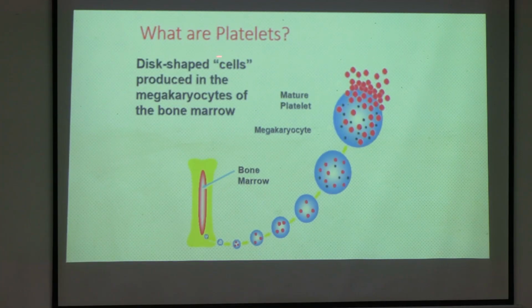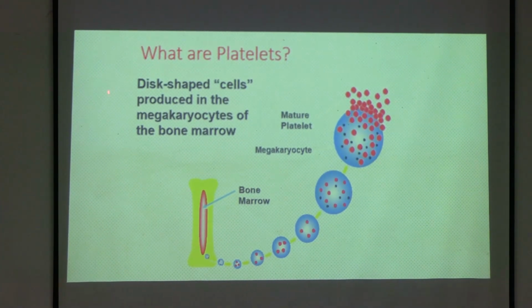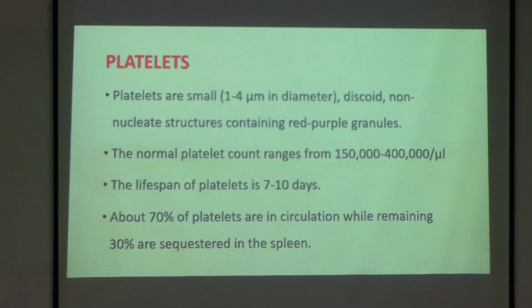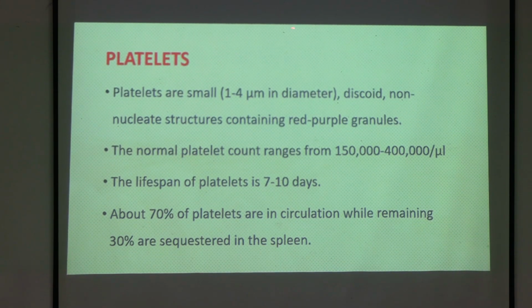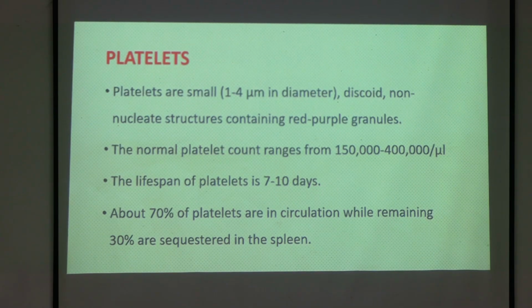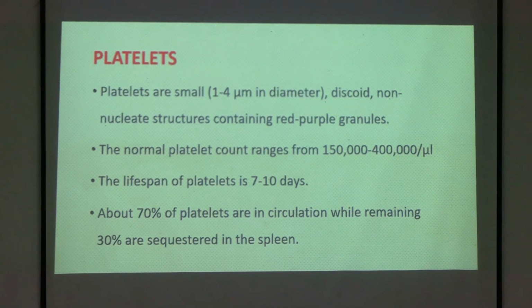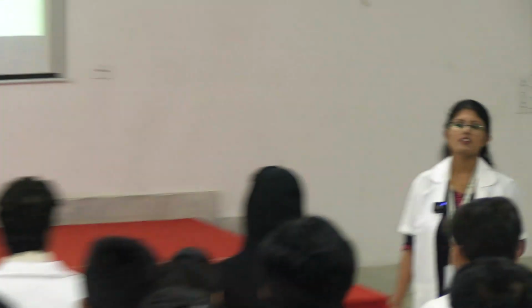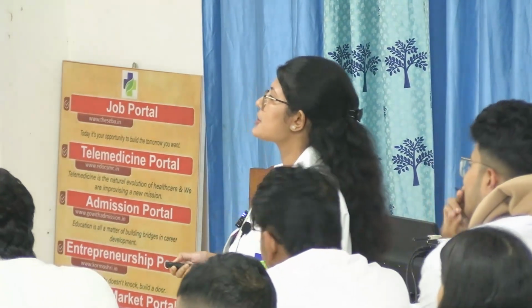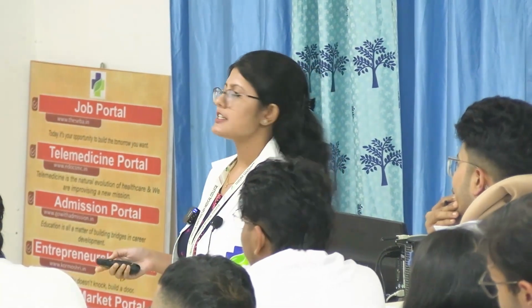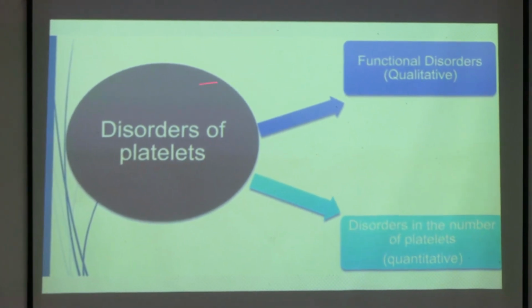Okay. So always remember, platelets are disc-shaped cells produced in the megakaryocytes of the bone marrow. Platelets are small, discoid, non-nucleated structures containing red to purple granules. So what is the normal platelet count? 1.5 to 4 lakhs, yeah. The lifespan of a platelet is 7 to 10 days. About 70% of the platelets remain in the circulation while the remaining 30% are destroyed in the spleen.